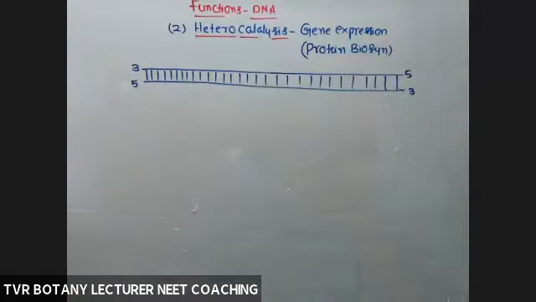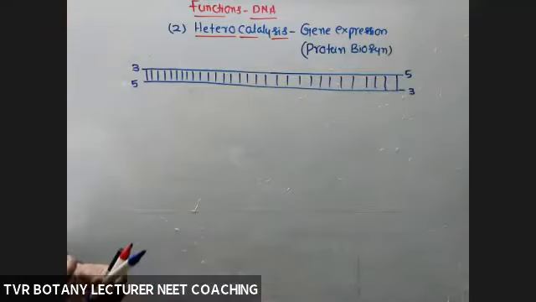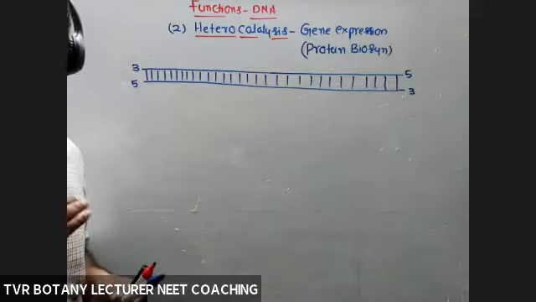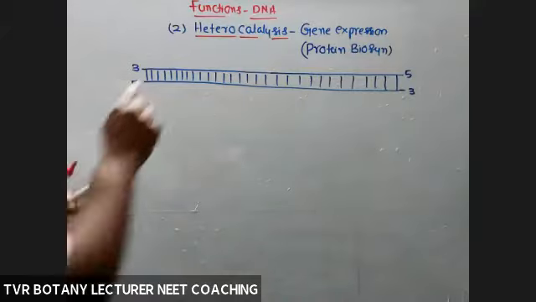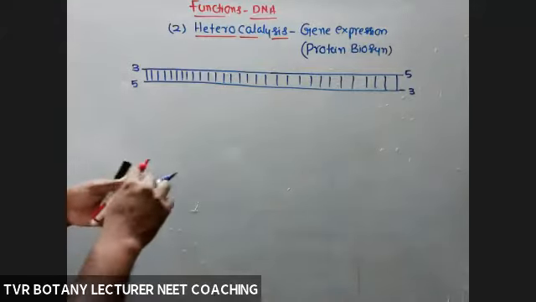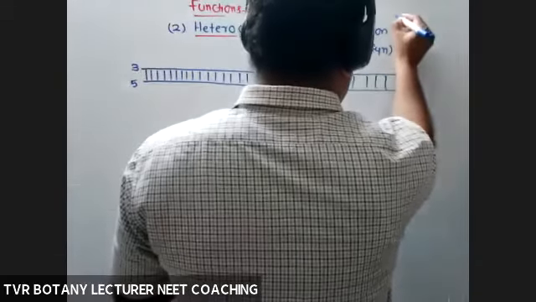But here, out of two strands, how many are going to act as templates? Only one strand. Only one is involved. And before that, we should know what are the events present in heterocatalysis. Two events are present.